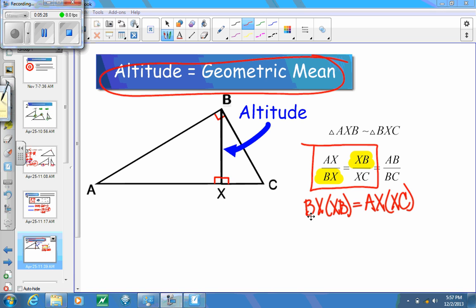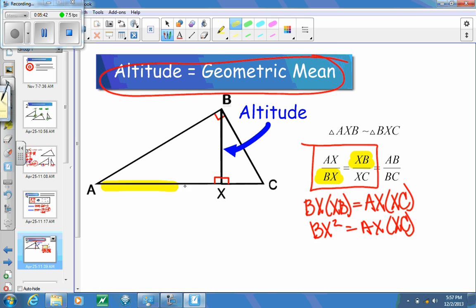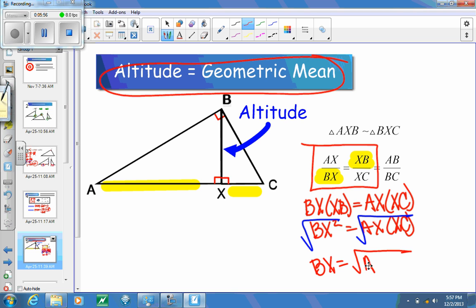So once we multiply bx times xb, those two values are the same, so that's the same thing as saying bx squared is equal to ax times xc. And so the values of ax and xc are the parts of the base. Since I want to get rid of the square, I'm going to take the square root of both sides. And then our altitude is equal to the geometric mean of the two parts of our base. And that's what we're ideally trying to do here.